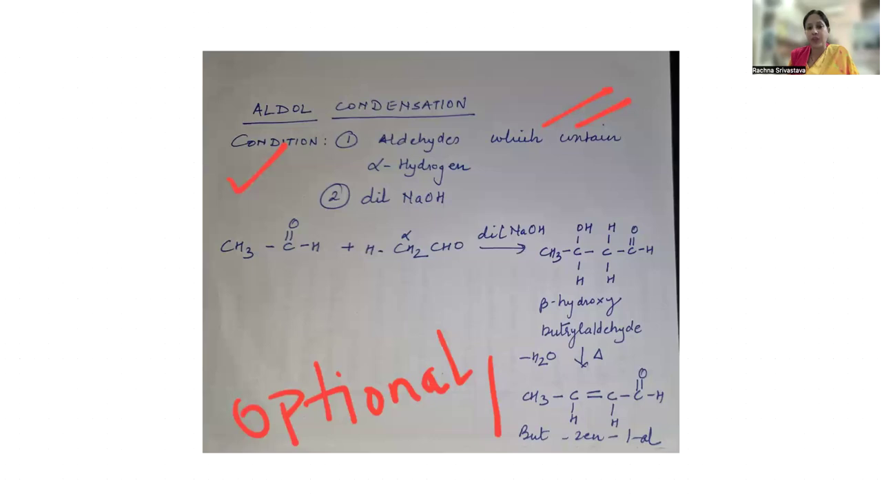IUPAC names are very important which you need to write. Last step is optional. It depends upon the demand of the question. This is a condensed product. On heating, the water molecule will be eliminated and you will be getting the final product as but-2-ene-1-al. So, I hope this aldol condensation is clear to you.